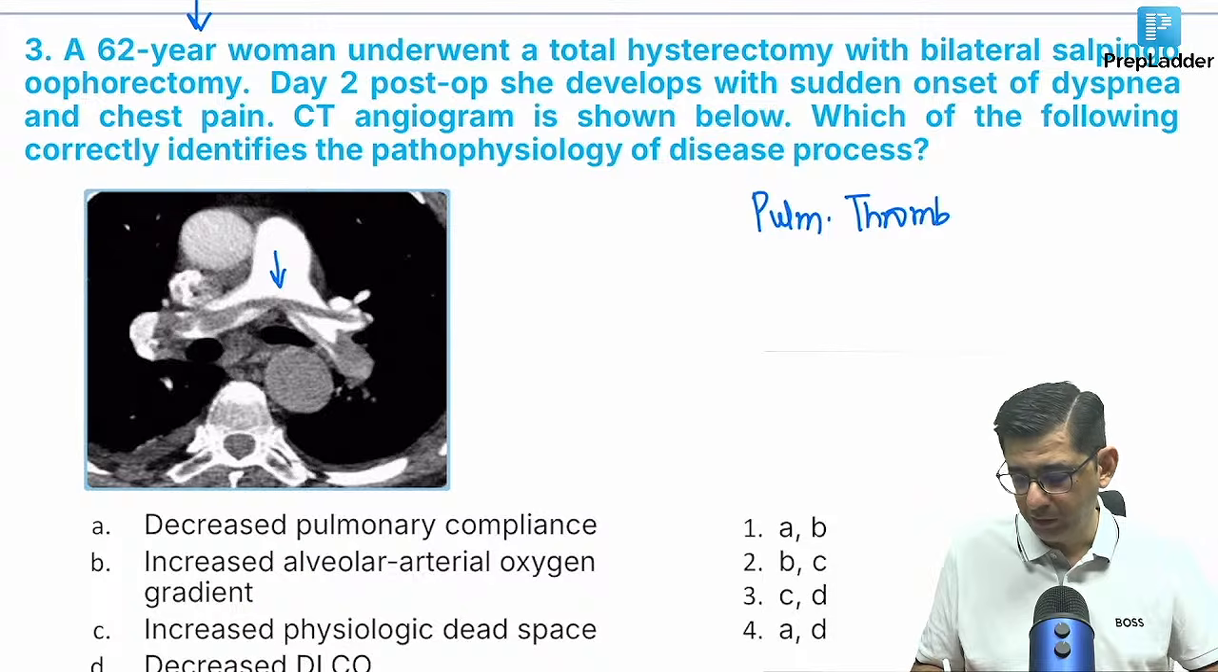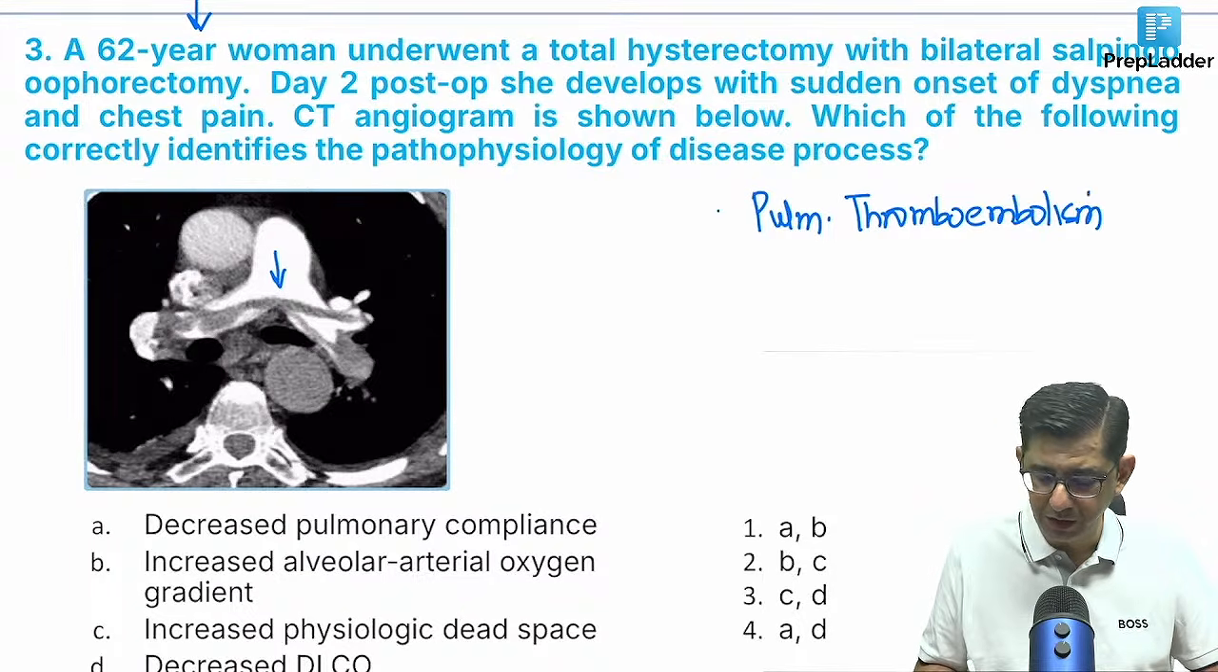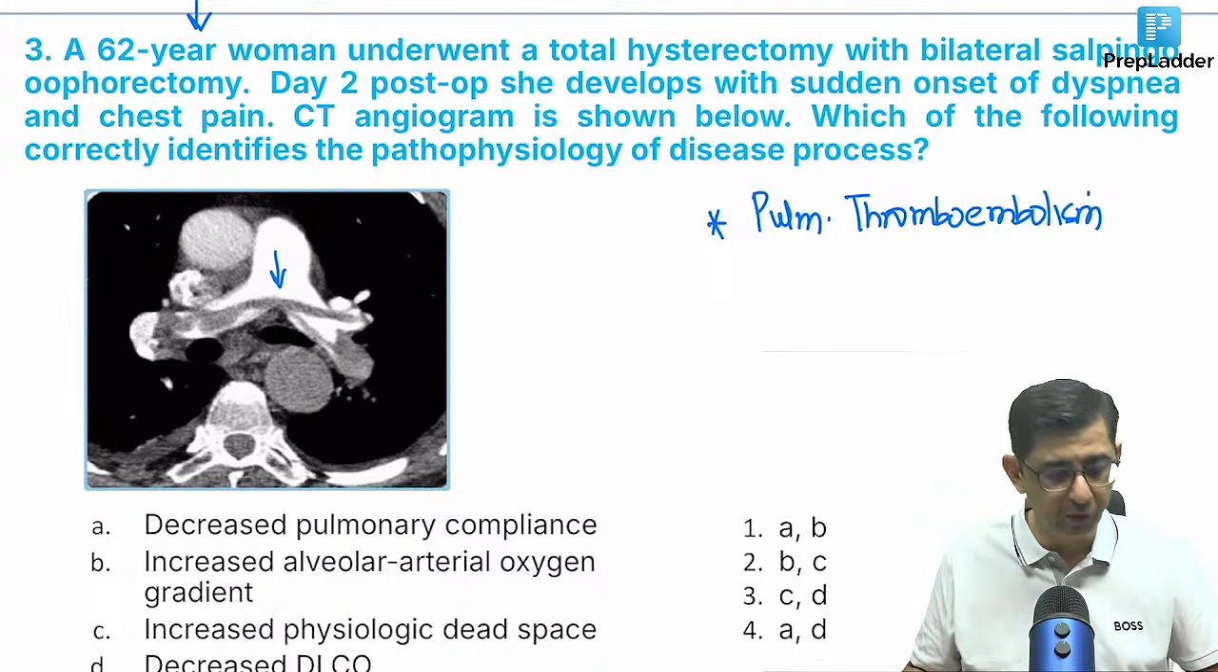And the moment I'm writing this, you can also see that because it's a big clot, the lung circulation will be very severely affected. The perfusion part would be affected.